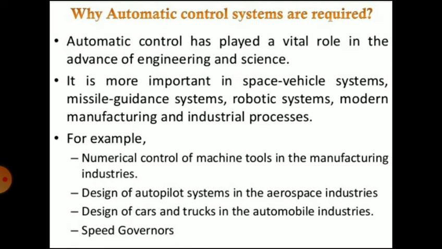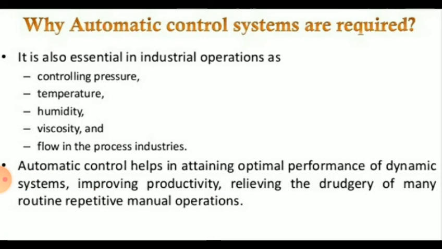So, in the manufacturing industries, a program is required to run the machine, and that is called numerical control of machine tools. Then design of autopilot systems in the aerospace industries, then design of cars and trucks in the automobile industries, and speed governors. These are examples of automatic control systems. It is also essential in industrial operations such as controlling pressure, temperature, humidity, viscosity, and flow in process industries.